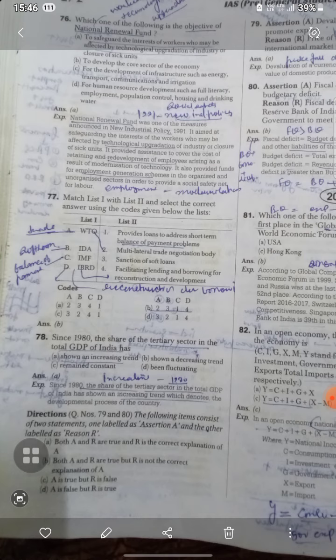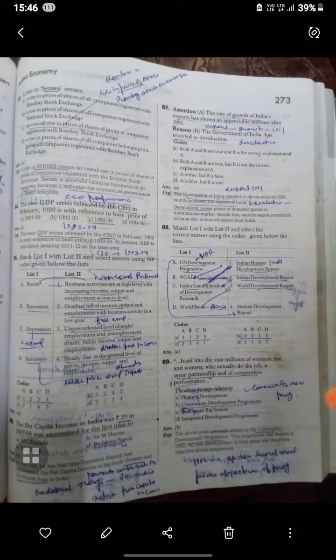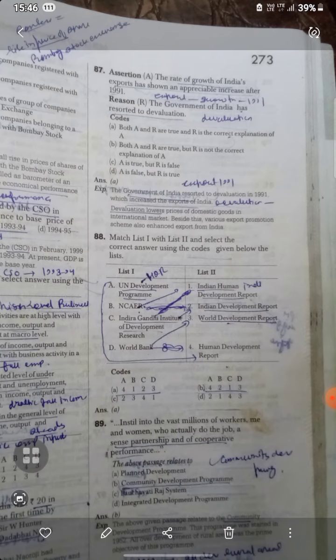Since the share of the tertiary sector in the total GDP of India has shown an increasing trend. So the tertiary sector in the total GDP of India has shown an increasing trend. Okay, tertiary sector is an increasing trend. Now next one is, the rate of growth of India's exports has shown an appreciable increase after 91. Government of India has resorted to devaluation.